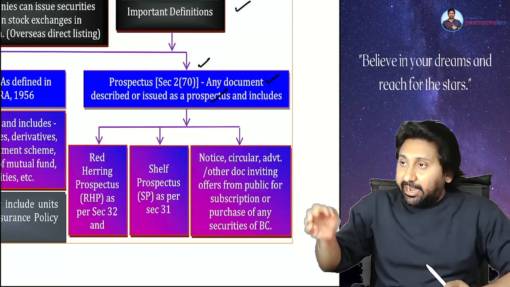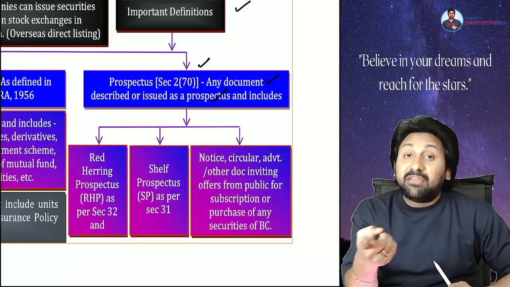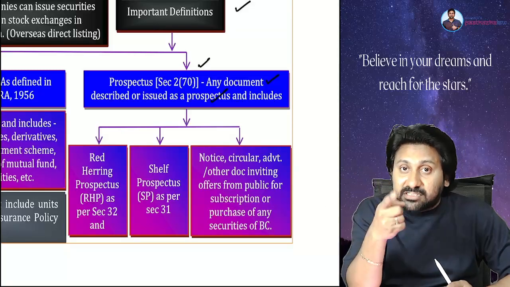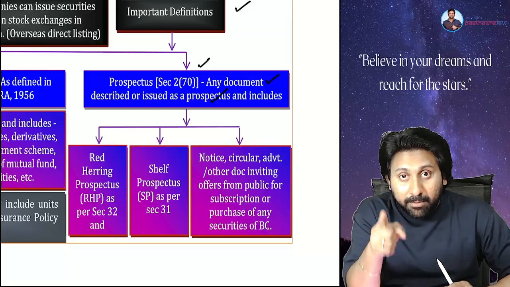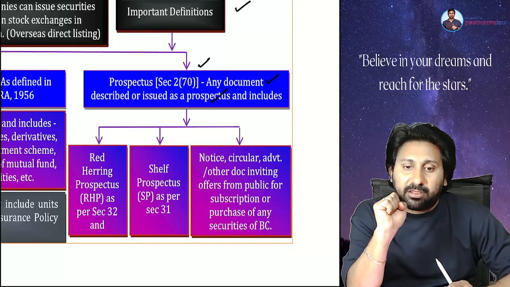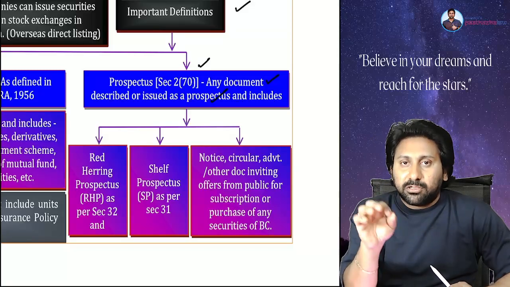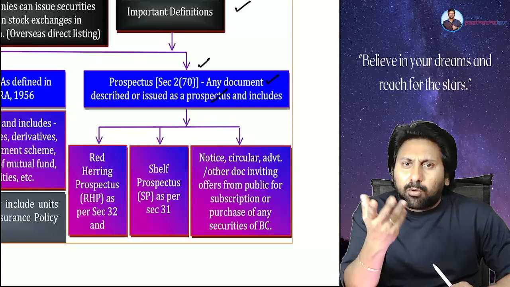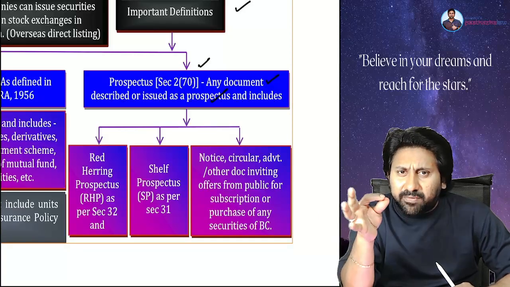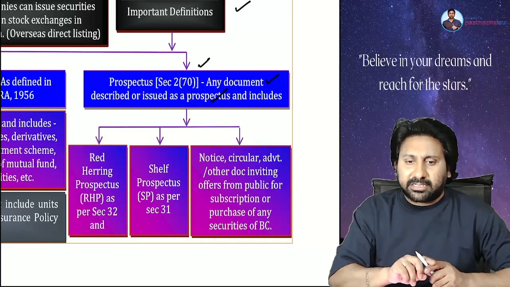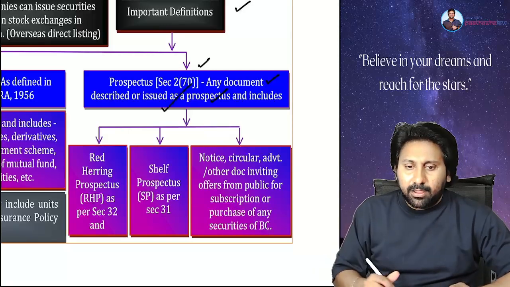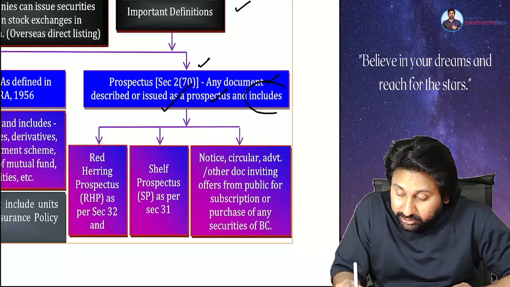Means reading the document, believing that the facts mentioned in the prospectus are true, people will purchase the shares in your company. Just like that, don't take the advantage of people and loot their money. So therefore, logic is very simple. What is a prospectus? Any document described as a prospectus is a prospectus. Number one. And it includes.